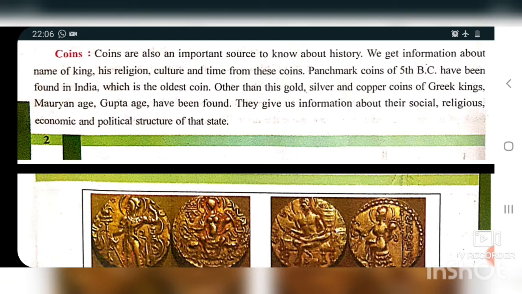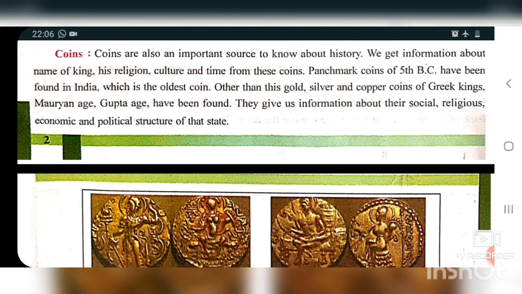So from the coins also we can get different information about the past. There was one king, and one coin of his was found by the historian. In that coin, the king was playing a veena. With that, the historian came to know that in the ancient age this king had an interest in music. So this way also we can have proof of different things of the past.